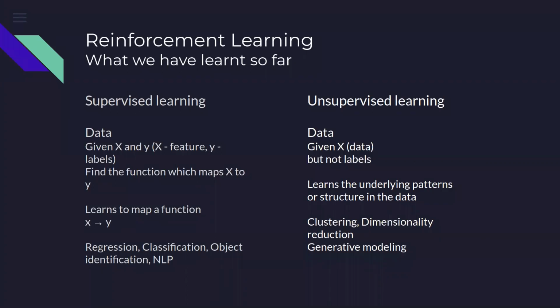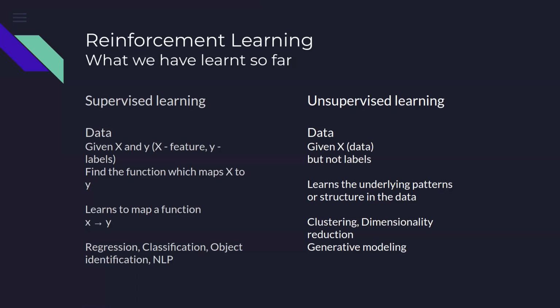So there also the classification algorithms were coming up with a mapping: if the pattern of distribution of the pixels falls into this pattern, then it would be 5. If it falls into another pattern, then it would be 7. And whether it was actually 5 or 7, that information was given to us in the form of the target, or Y. So what the algorithms were learning was a function which maps X to Y.